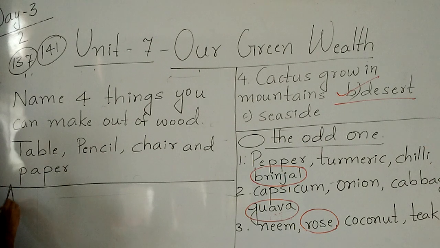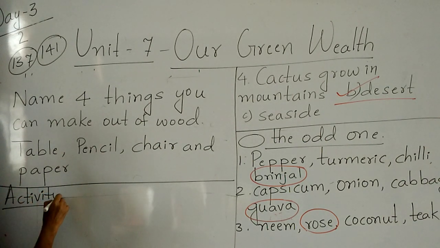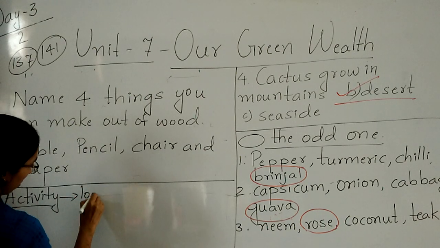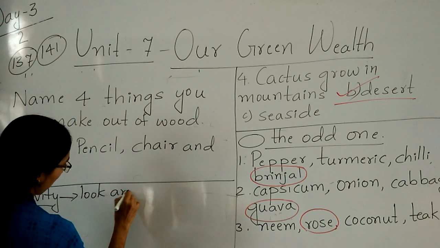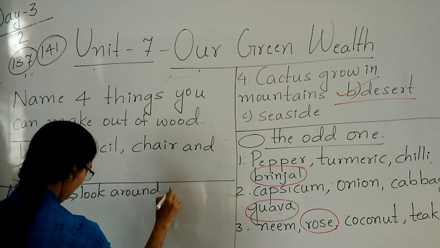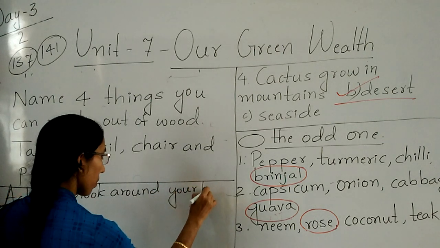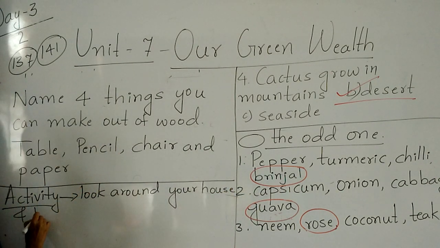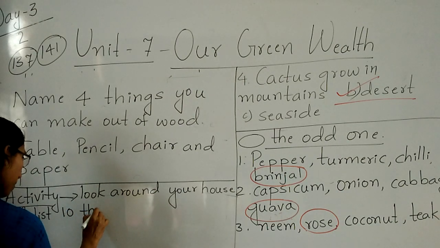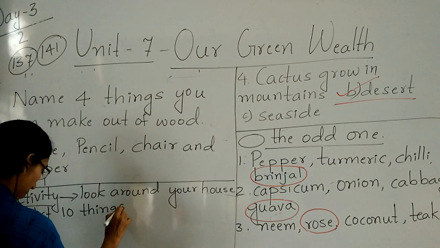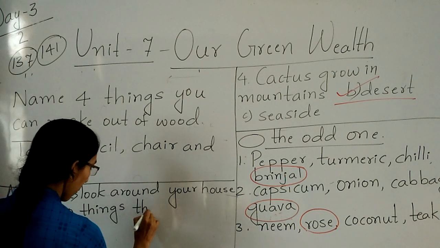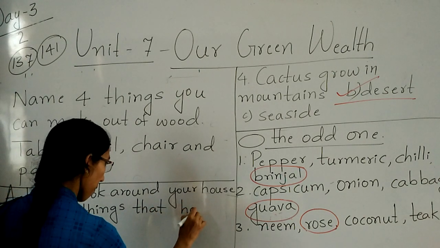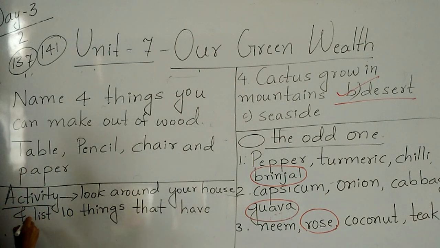So what is that activity? Activity. Look around your house and list 10 things that have come from a plant.